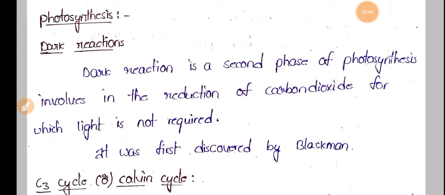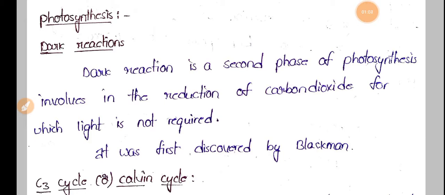And also we have seen dark reactions in photosynthesis, and under these dark reactions we have seen the C3 cycle.